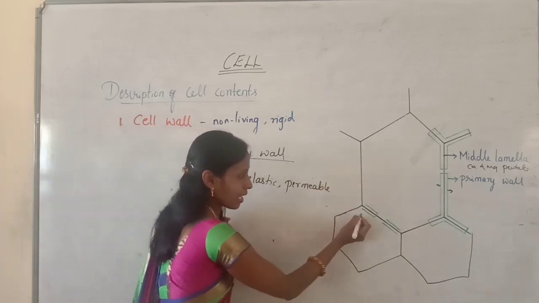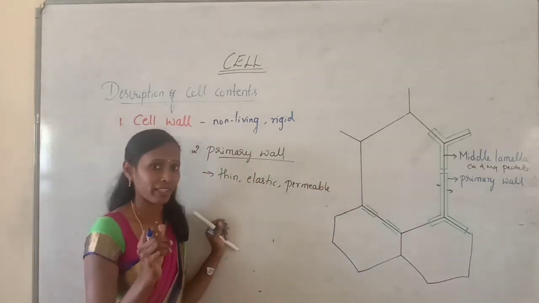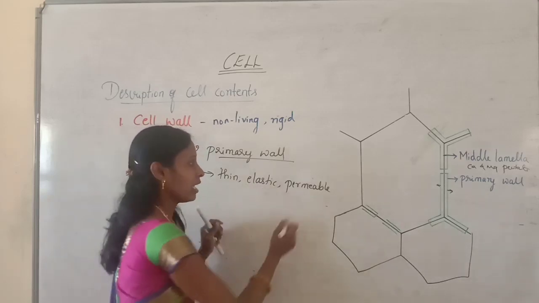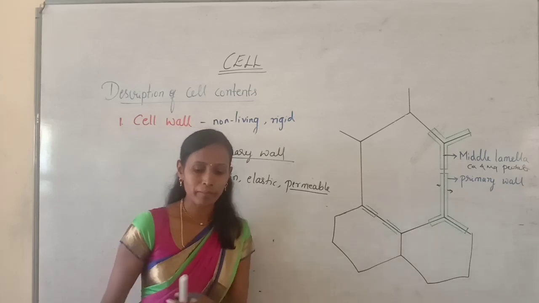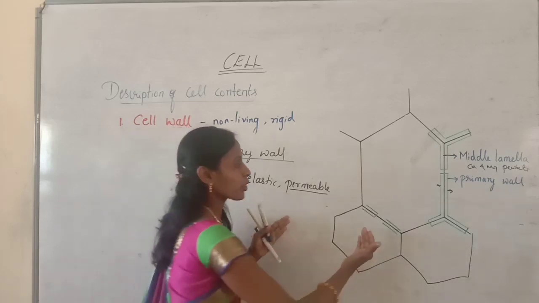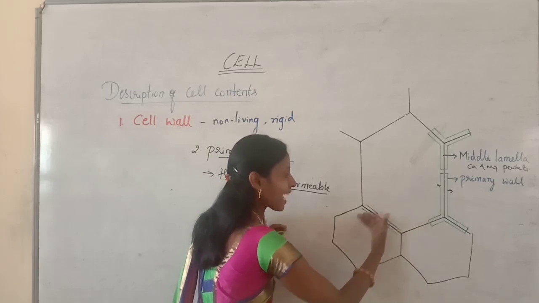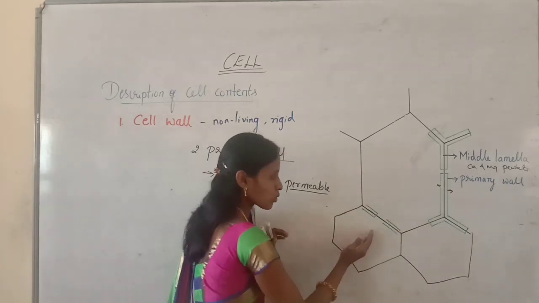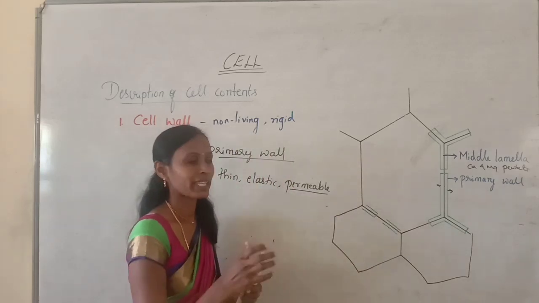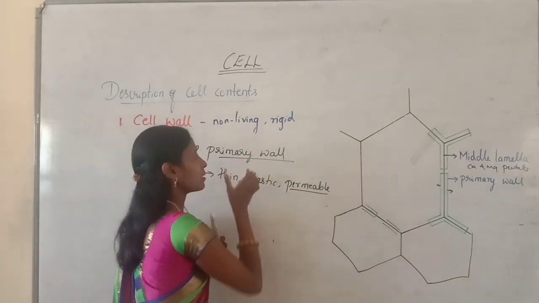Like the middle lamella, the primary wall is also very thin and it is elastic. It can be expandable and it is permeable. Permeable in the sense it allows the molecules to move in and out of the cell, so that movement is permitted by the primary wall.